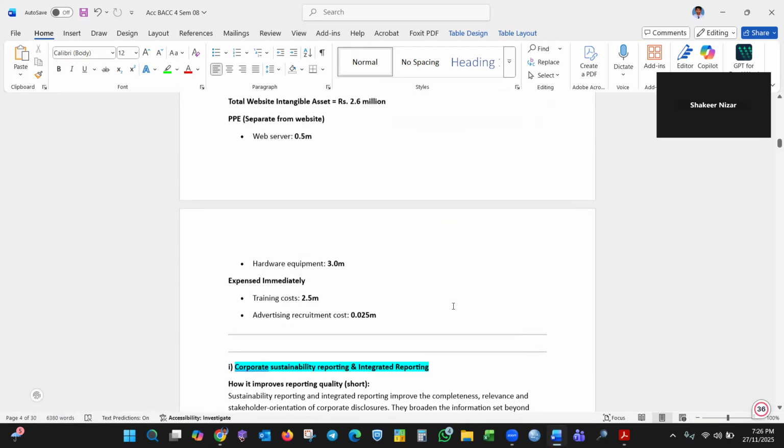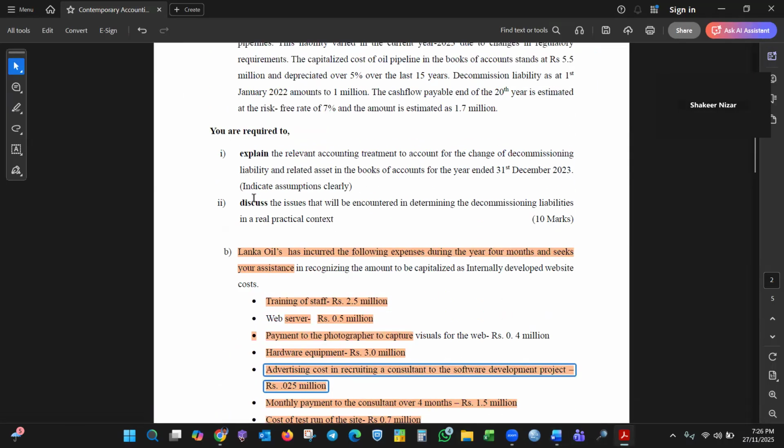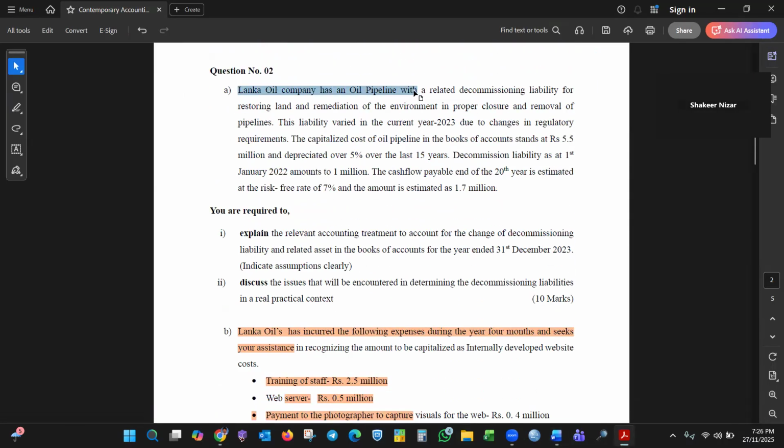Lanka Oil PLC has an oil pipeline with a decommissioning liability for restoring the land, remediation for the environment, and removal of the pipe. The liability varied in the current year due to changes in regulatory requirements. The capitalized cost of the pipeline in the books of account stands at 5.5 million. The capitalized cost of the pipeline can be treated as PPE. Depreciate over 20 years, 5% over the last 15 years, 5% over 20 years, right?